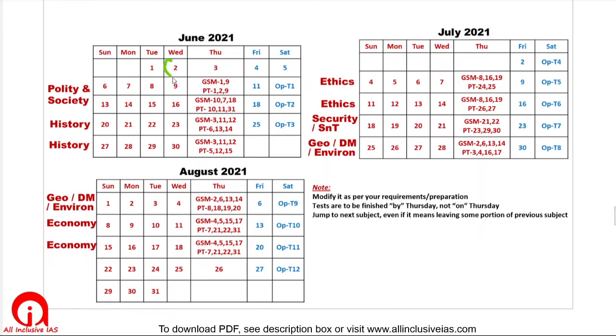See, suppose today is 2nd of June. What you can do is, you need to integrate your studies for prelims and mains. How do you integrate your studies? When you study history, suppose you study history for 2 weeks, you should ensure that you are studying for both prelims and mains. It is not difficult, it actually helps.